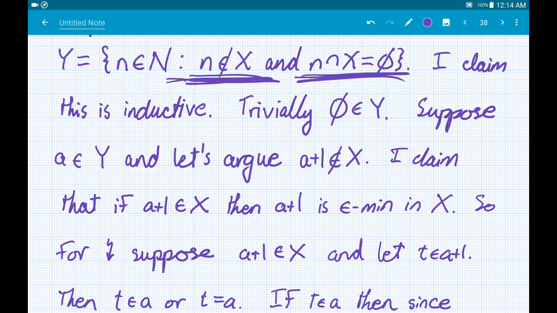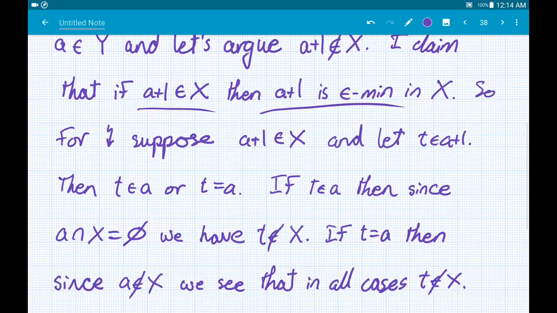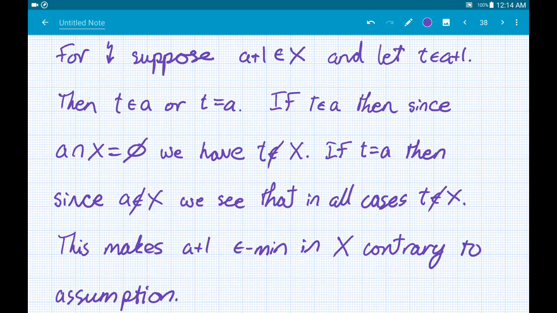Let's argue that A plus 1 must not be in X to begin with, and then we'll also show that A plus 1 has the other property necessary for being in Y. For contradiction, suppose that A plus 1 is in X. I claim in that case A plus 1 is in min X. Consider any arbitrary element out of A plus 1, right?